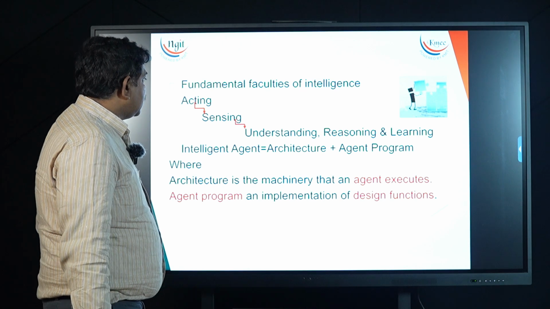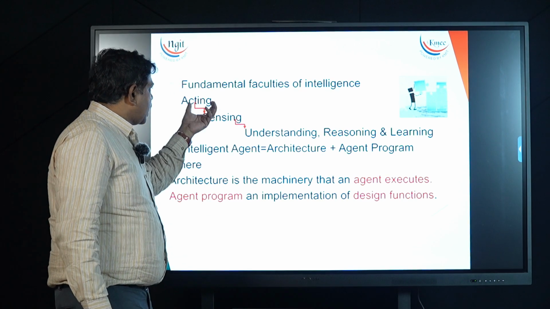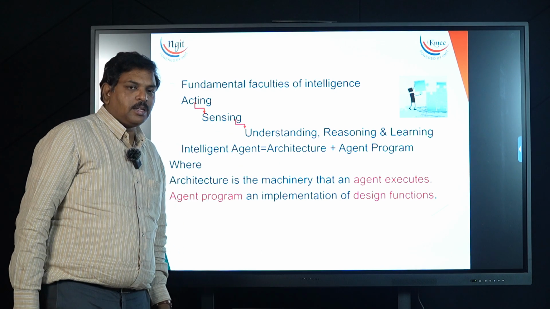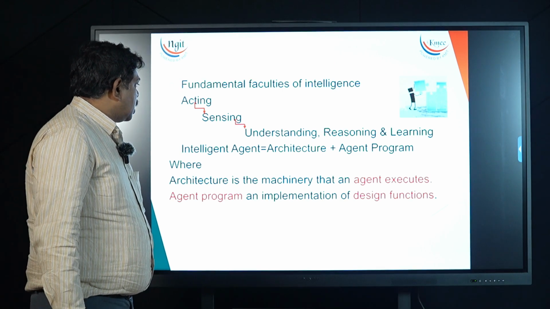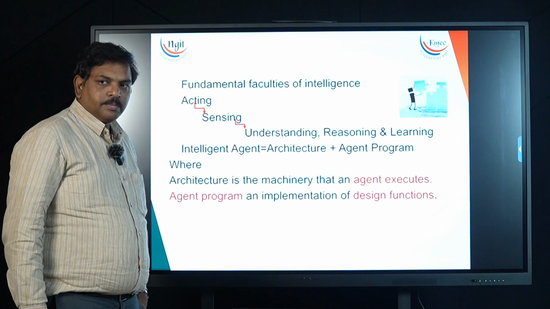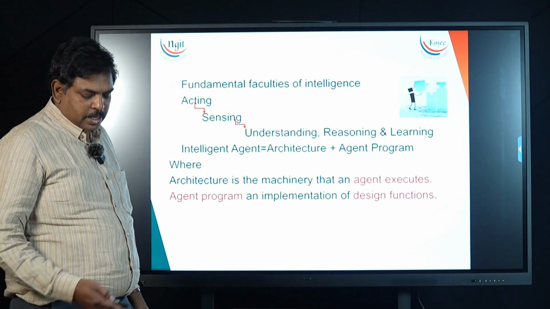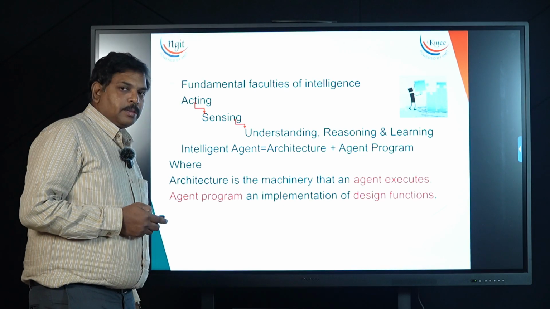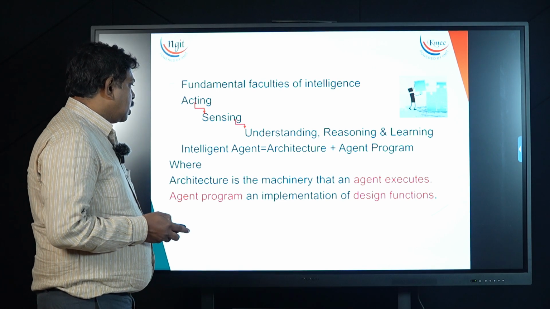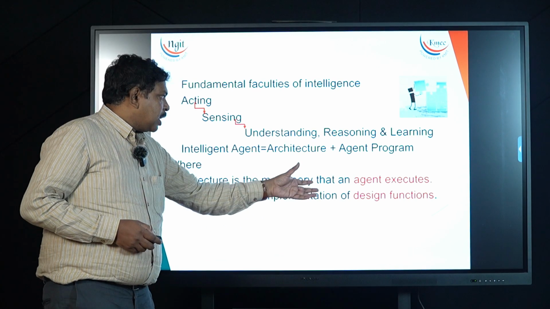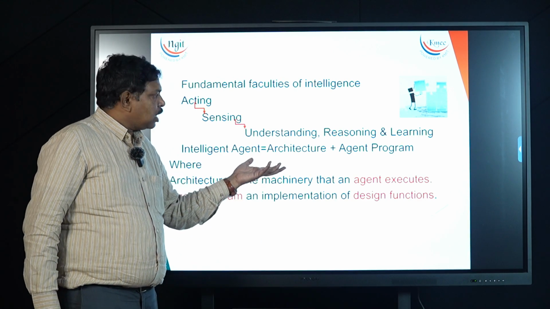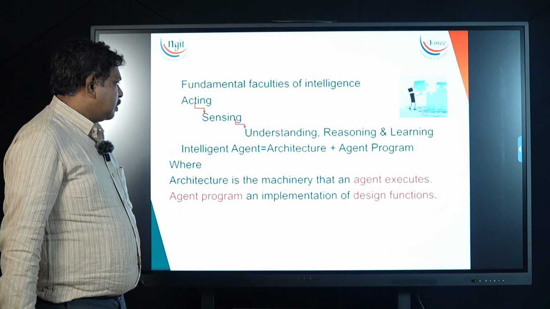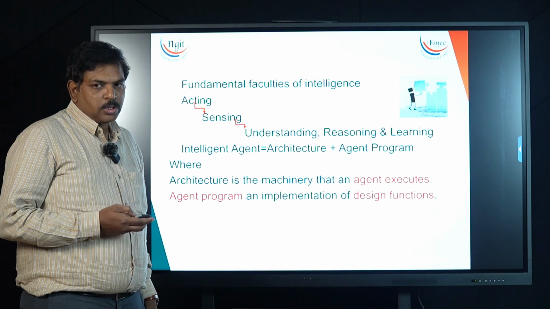So intelligent agents means any agent that has senses, understanding, reasoning and learning in the environment; we can consider it an intelligent agent. An agent who senses the environment, understands the environment, performs some kind of reasoning and learns from the environment, we call an intelligent agent. Architecture is the machinery that an agent executes. AI programs work on an architecture and implementation of a design function, and then they come up with some design.